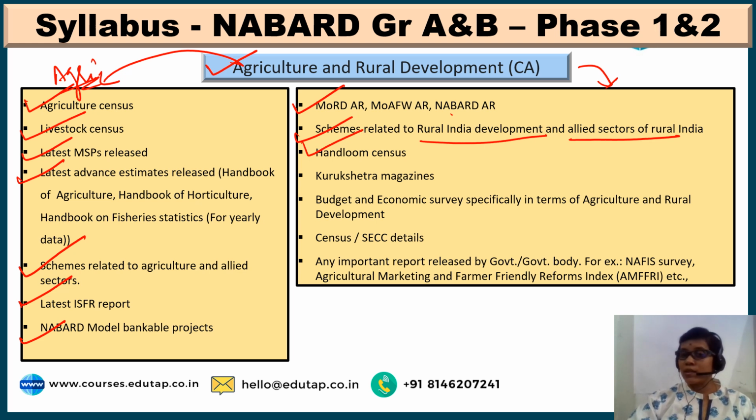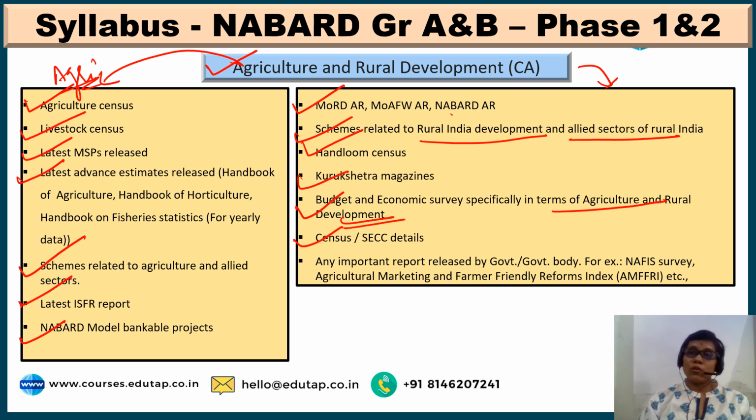Next is the handloom census, which was released very recently. Kurukshetra magazine is one of the important magazines, because whatever content is provided is generally based on the latest current affairs, generally schemes and other topics. Next is the budget and economic survey, specifically in terms of agriculture and rural development. Next is census or SECC details.